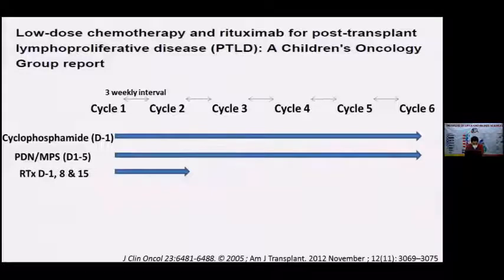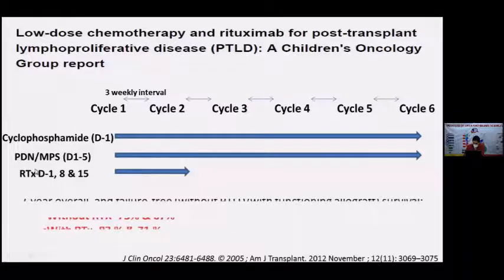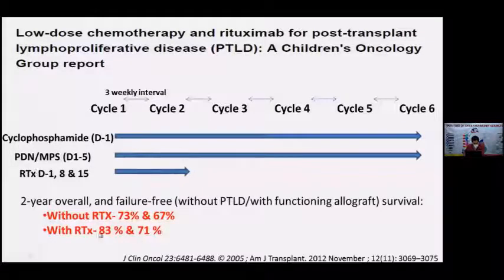This was a protocol followed in pediatric PTLDs. You give 6 cycles at 3 weekly intervals, using low dose cyclophosphamide. This is a reduced immunosuppression, reduced chemotherapy protocol. They don't use the full CHOP therapy, but use low dose cyclophosphamide and prednisolone along with rituximab. Overall, with rituximab, the 2-year overall survival rate was more than 80%. This is a pretty good survival rate compared to the adult population.